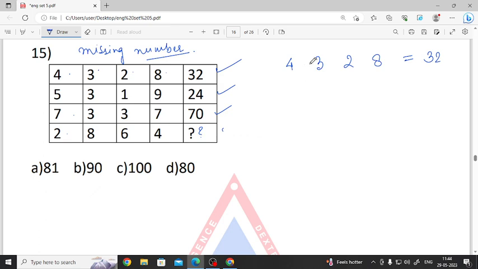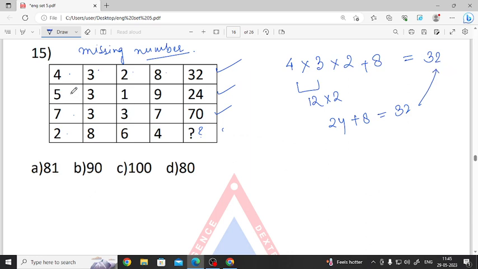If we multiply 4 3s, we get 12. If we multiply again, 12 2s are 24, and if we add 8, we get 32.